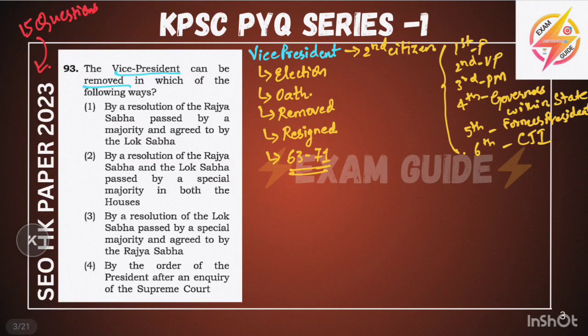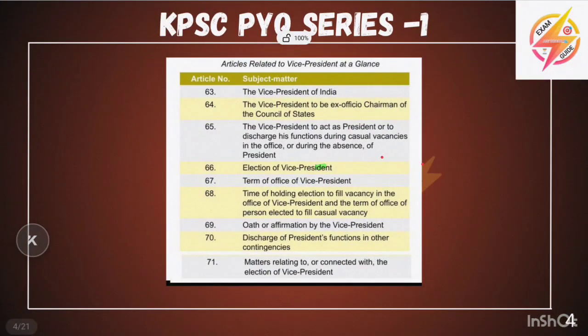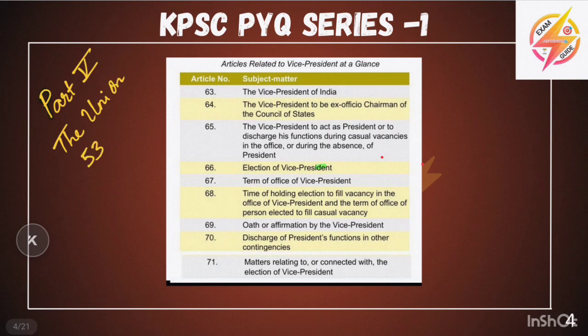Okay, first we will see the articles. It is most important to understand the articles. One by one we will see the articles, and when we come across the election and term of office, we will know. First we will see the 63rd article. First we will see in which part it comes. Part number 5, the Union, from article number 53 to article number 151. This consists of everything: President, Vice President, Council of States, Lok Sabha, Attorney General, Supreme Court, and CAG, everything. In this we will now see the Vice President from article 63 to 71.